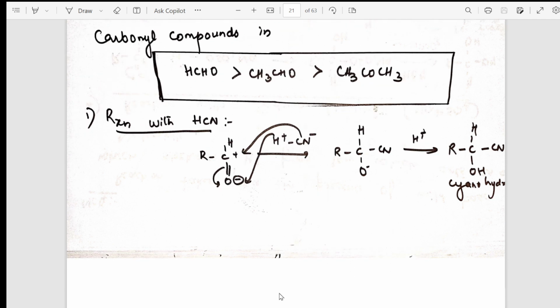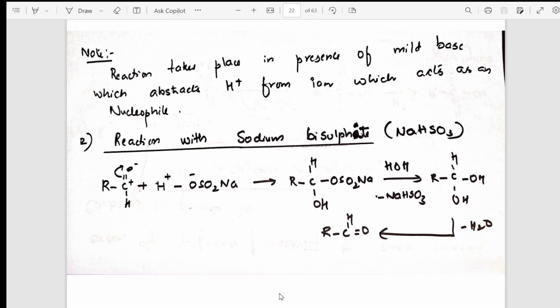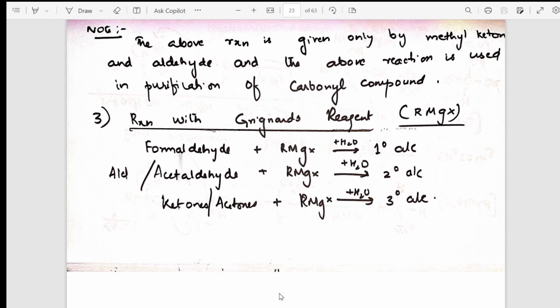From there, after HCN, students, hope I'm going slowly. After HCN, I have given the note also. This is where the examiner is going to ask you. From there, addition of NaHSO3 also is given step by step. Then gradually, after NaHSO3, again I have given a note where the examiner is going to ask you.